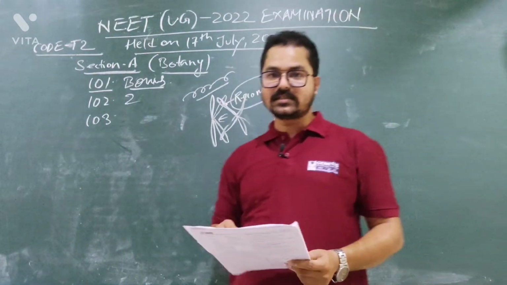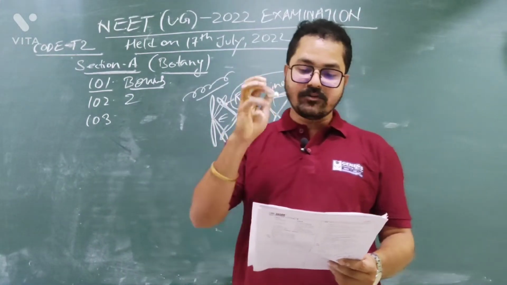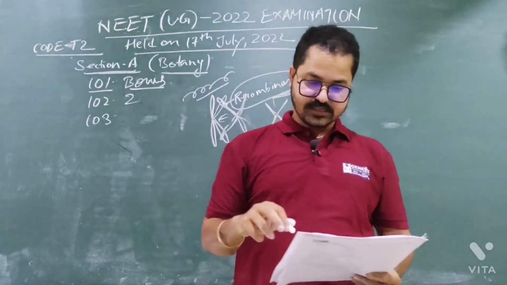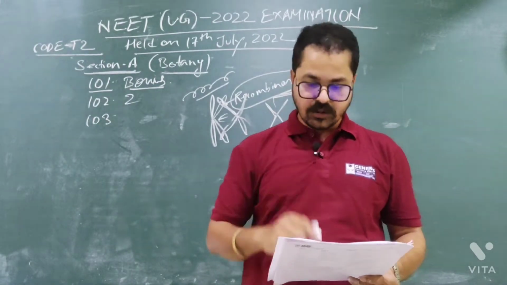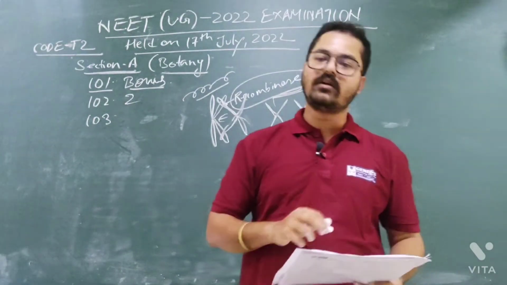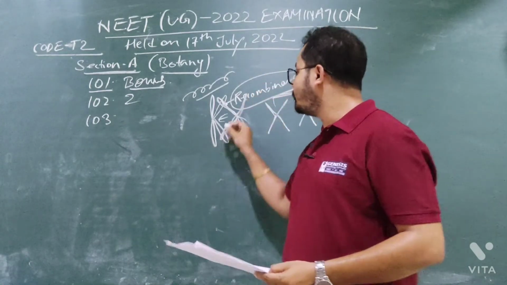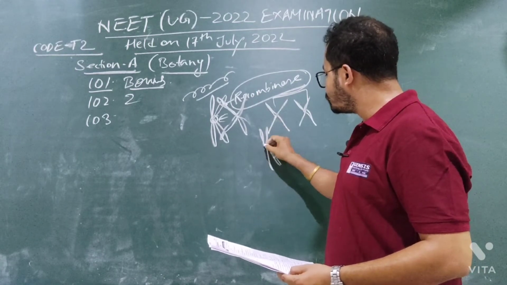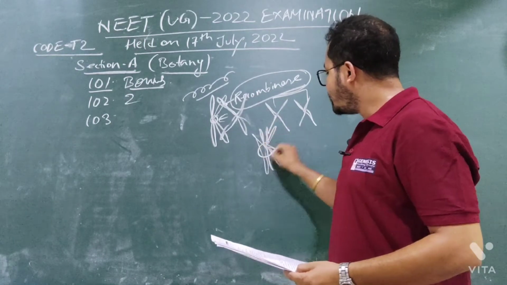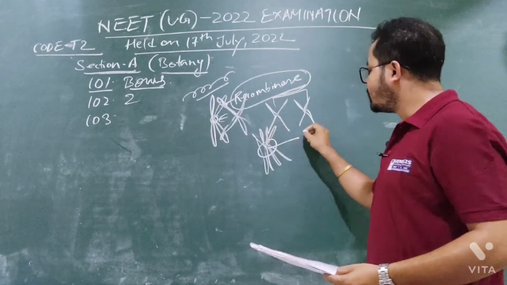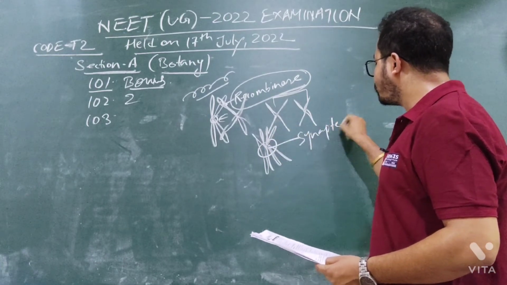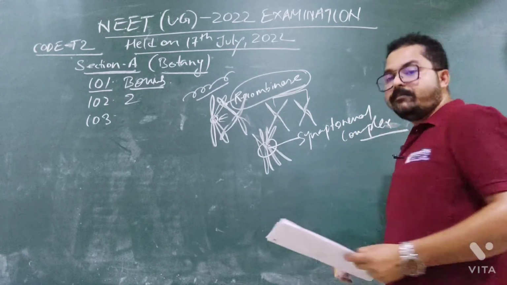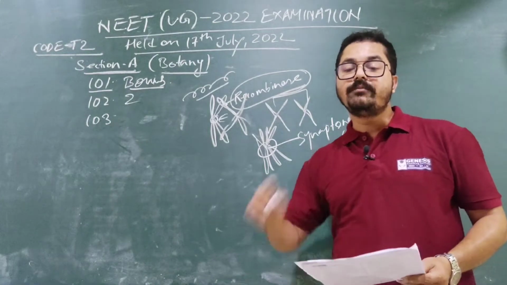But in the question, what are they asking? They are asking that the recombination nodule formation takes place, or it signifies which stage. So option 3, terminalization, is wrong. Option 4, synaptonemal complex, is also wrong. Synaptonemal complex will be formed in the kinetochore region. The two bivalent chromosomes will attach in this area, by forming synaptonemal complex.